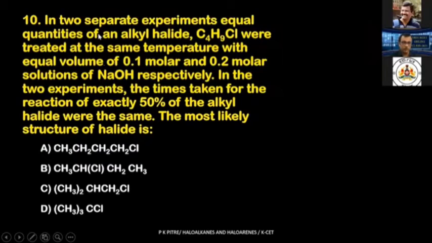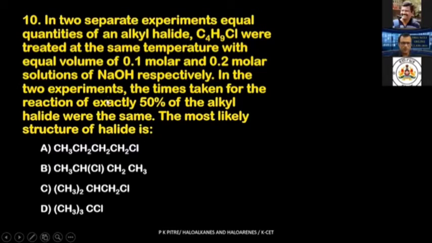The question appears to be very big, but let me tell you, it is one of the easiest questions. Look at this, what they have given. You are treating alkyl halide C4H9Cl with 0.1 molar NaOH and 0.2 molar NaOH, and the 50% time taken for the reaction is the same for both. How can that happen?